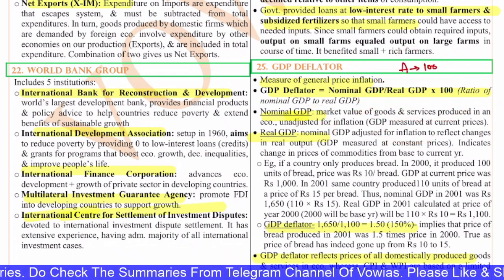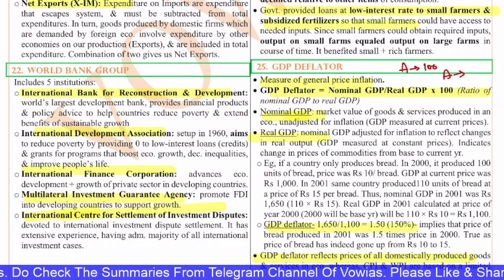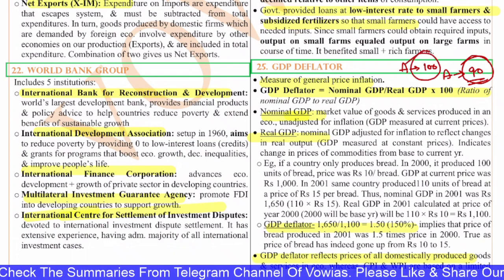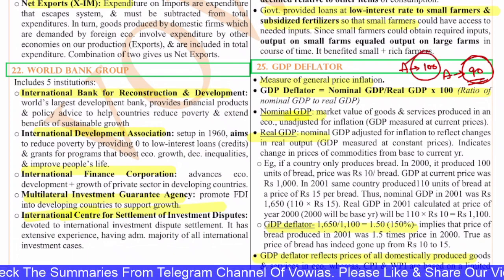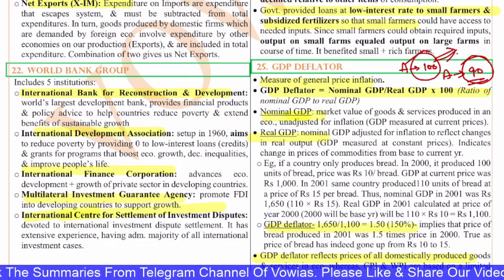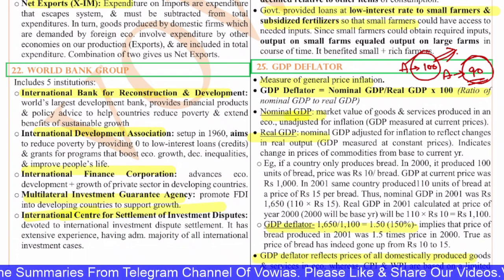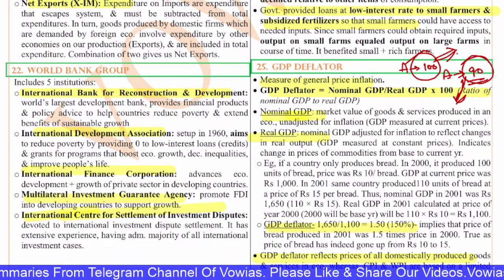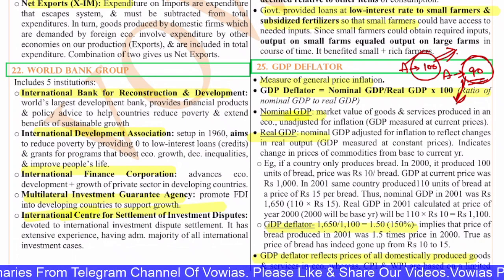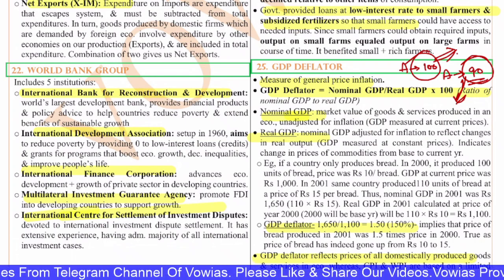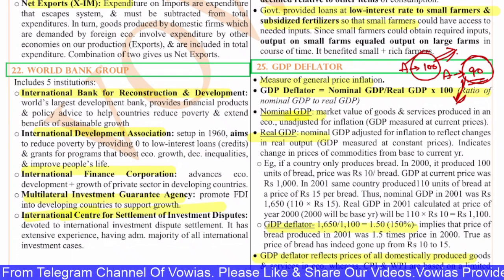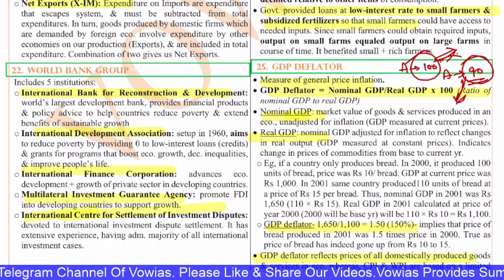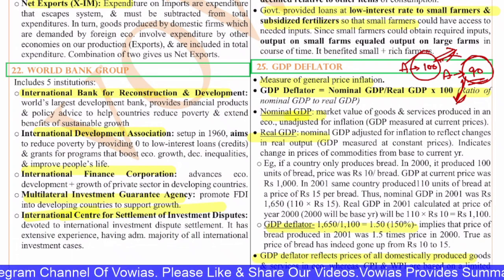Five years back, the cost of this good A was 90 rupees. So the 100 rupees will be the nominal price because it is the price in this year. But the real price will be 90 because we have taken the year five years before as the base year, and that base year will be considered for the calculation of the good produced in this year. So this will tell us the increase in the price.